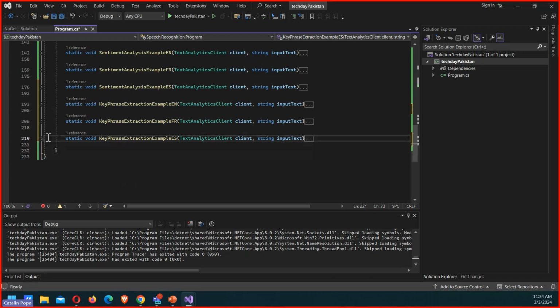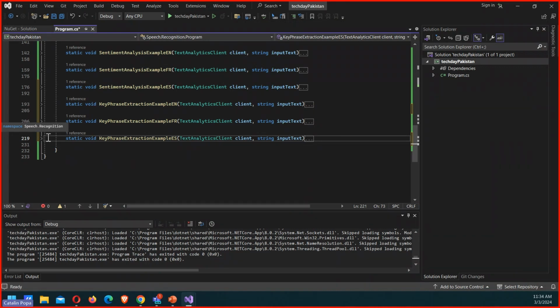The reason I'm specifying these languages right here is that after we finish with the application, I'm going to show you all the languages that are supported. There are about 180 languages, as far as I remember, supported by this resource for speech to text and for the other functions that we're using.